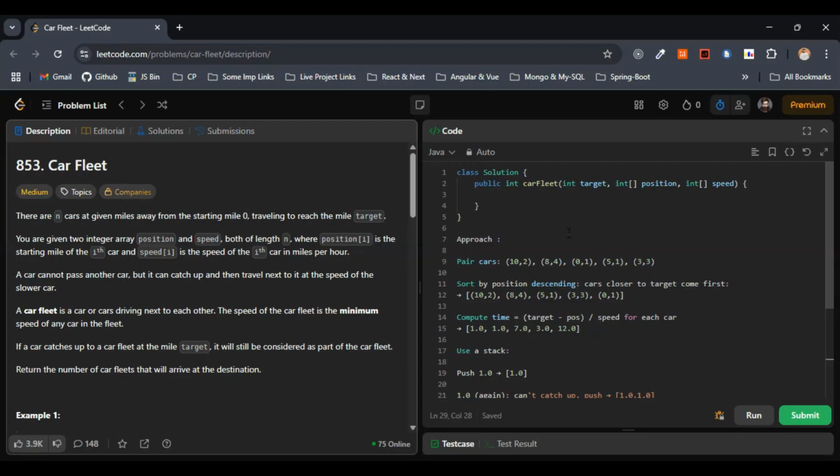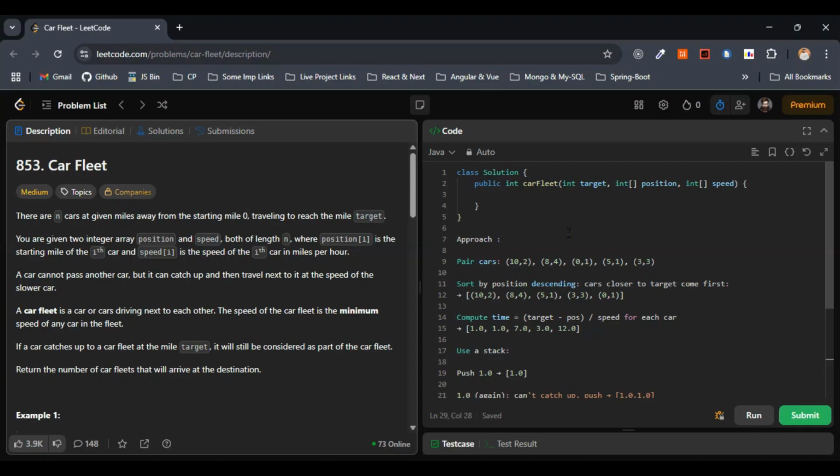A fleet travels at the slowest car's speed. They have clearly mentioned that when two cars group up, suppose two cars are in a fleet, then it will move at the slower car's speed. Suppose one has a speed of 6 and one has a speed of 4. When they catch up, they move at the speed of 4, not 6. They move at the slowest car's speed. They have mentioned this in the question.